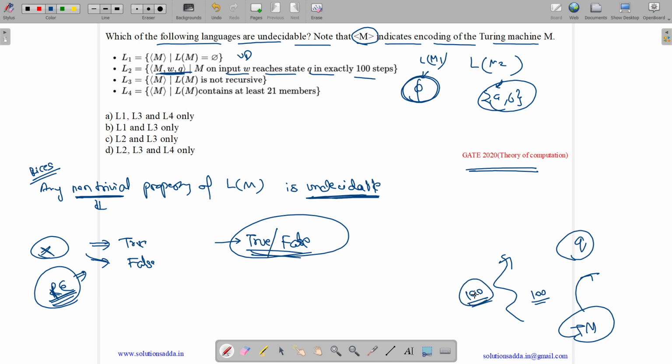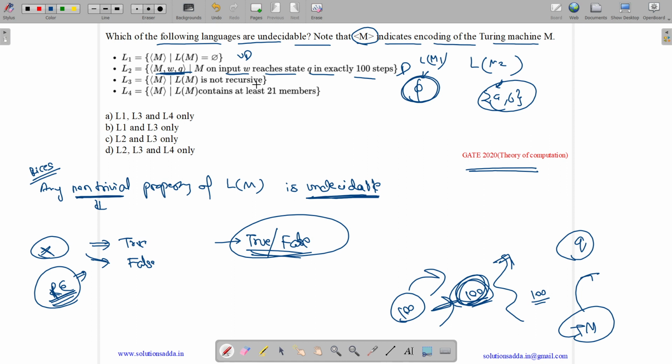But if instead of 100 steps the question was modified to reaching a state q ever, where the steps were not mentioned, then the problem is the reachability problem and there is no guarantee that it is decidable. Thus it would be undecidable, or you can say semi-decidable. But for reaching in exactly 100 steps, we can run the Turing machine for 100 steps and check whether we reached q or not. So it is decidable. So property 2 is decidable.